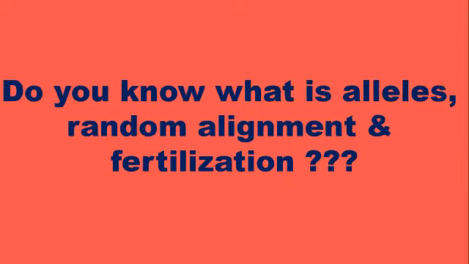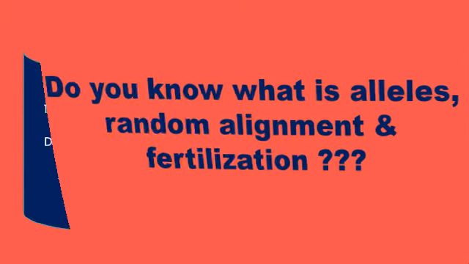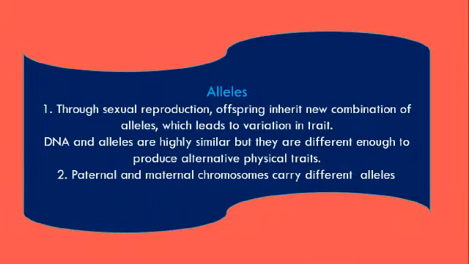Do you know what alleles, random alignment, and fertilization are? Alleles. First, through sexual reproduction, offspring inherit new combinations of alleles, which leads to variation in traits. DNA and alleles are highly similar, but they are different enough to produce alternative physical traits. Second, paternal and maternal chromosomes carry different alleles.